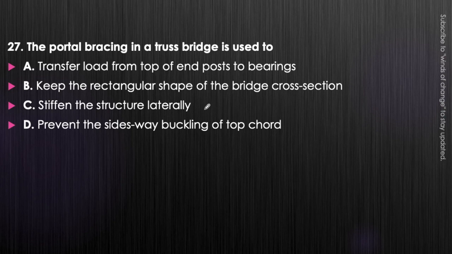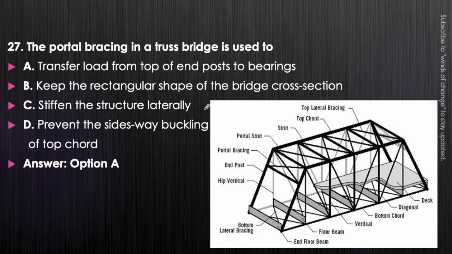So what will be the function of it? It will transfer the load from top of end post to the bearing here. Okay, these three were the functions of top lateral bracing. But the function of the portal bracing is to transfer load from top of end post to the bearing. Okay, you see here, this is the portal bracing.